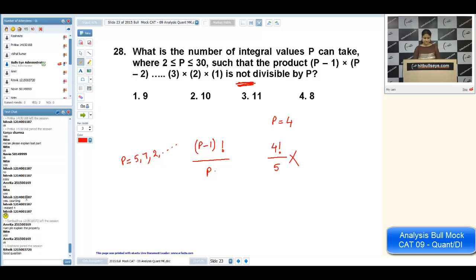Yeah, it was a good question, Ritvik. But I think you can see frequent questions on these type of concepts. Amrita, is it okay now?